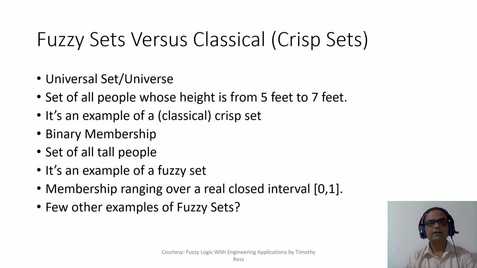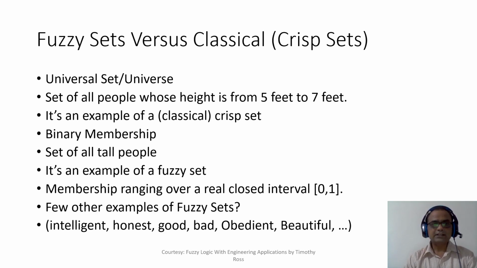A few other examples of fuzzy sets can be given, like the set of all intelligent people. Now, whom would you consider intelligent? A person who is a topper. Possibly, if a person's percentage is say 95%, he will be considered intelligent. 85% is also considered intelligent. There is no crisp boundary. There is no certain percentage where you can say that now this person is not intelligent.